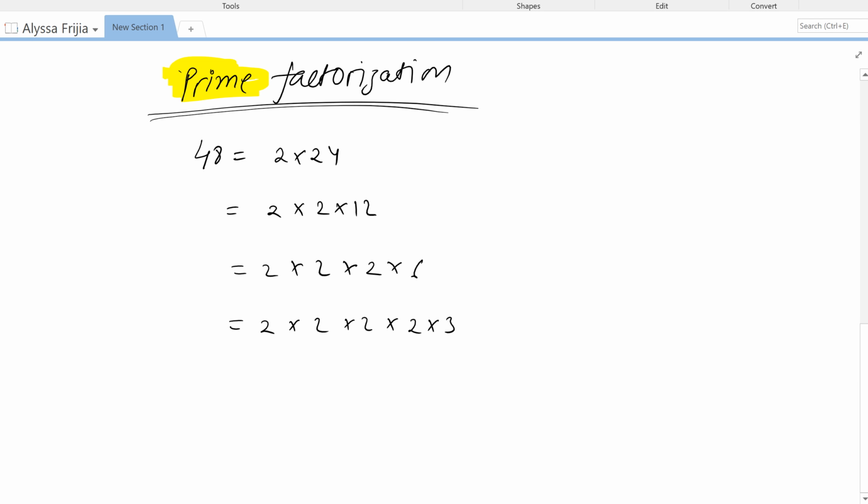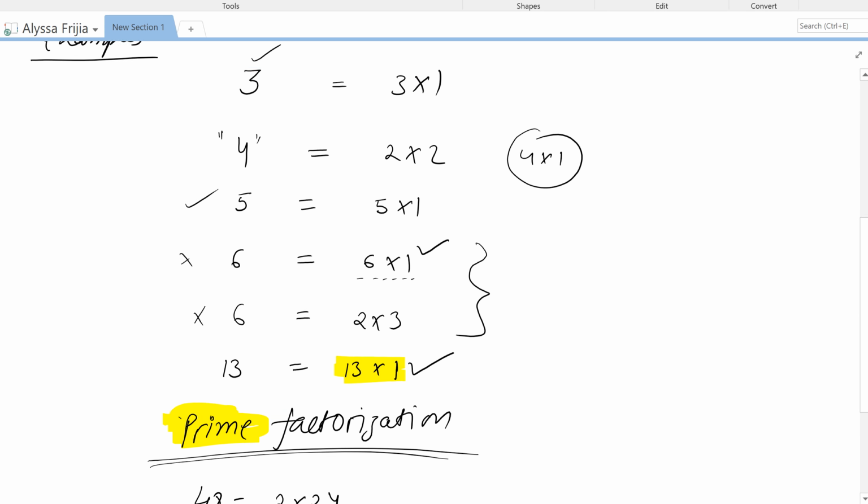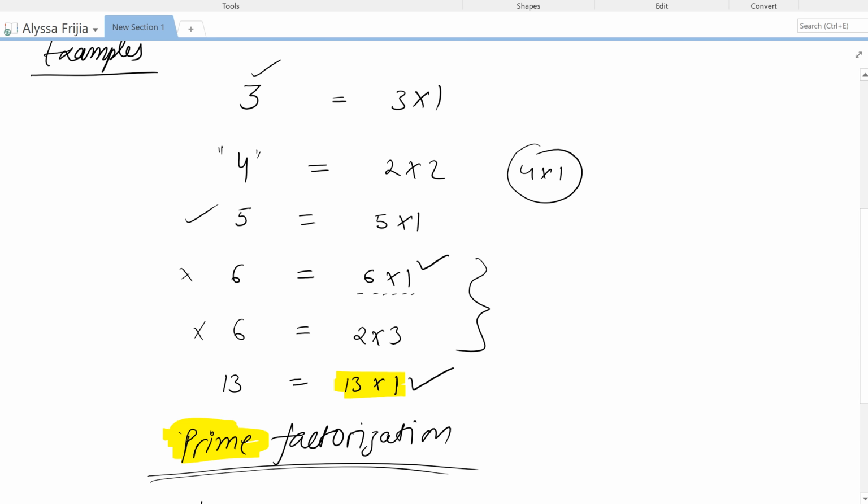Then that's a prime. If you look at all those numbers, there are 2's and 3's. So 2 is a prime number. We already know that. We discussed it right there. Sorry, I didn't write it. 2 is also a prime number because we have 2 times 1 only. Yeah, I knew that, but you didn't write it down.